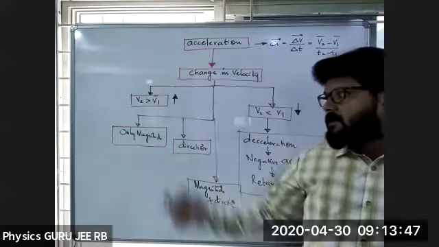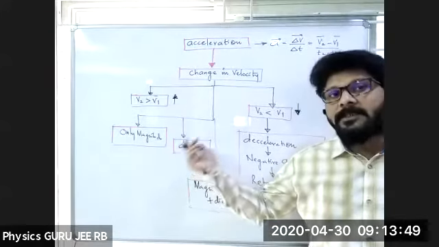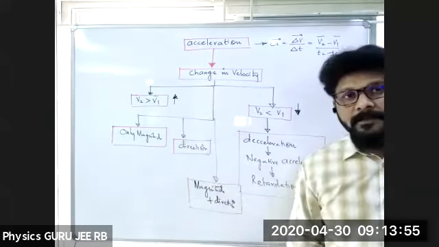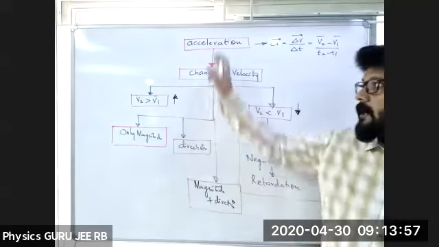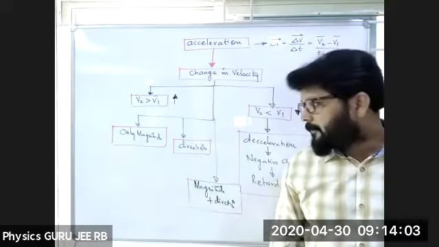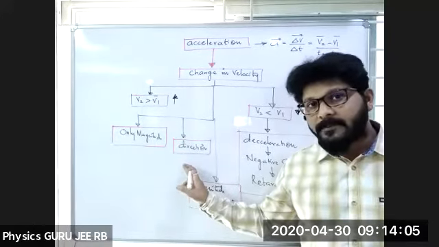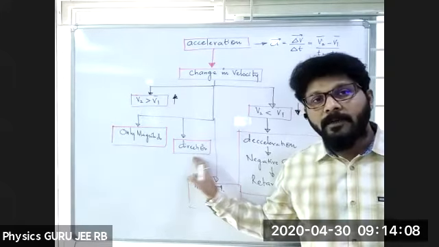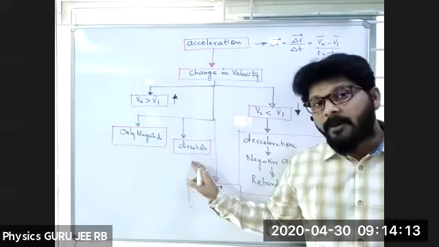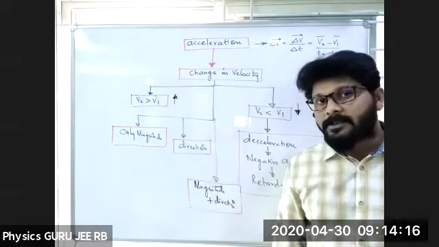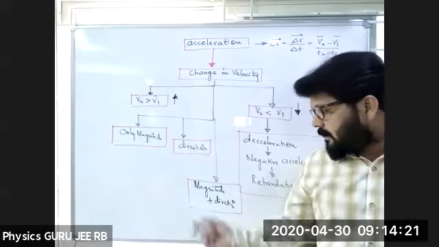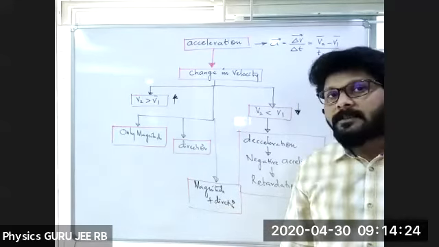Now coming to increasing: only magnitude is increasing or decreasing. So the body will have acceleration. What is the example of it that we are going to discuss now? Fine. Now here, at this particular point, if I am taking only direction, if the body velocity is changing only in direction, then can it possess acceleration or not, that also we can see. Next, magnitude as well as direction.